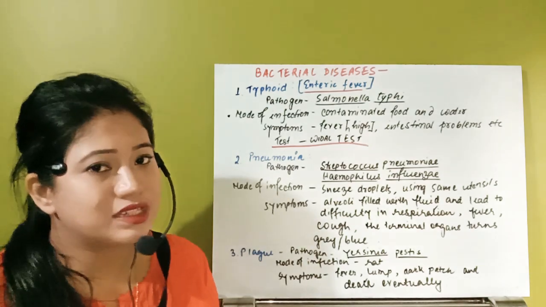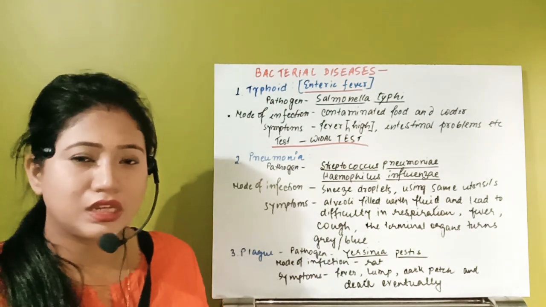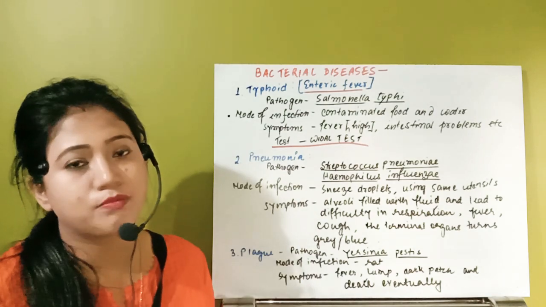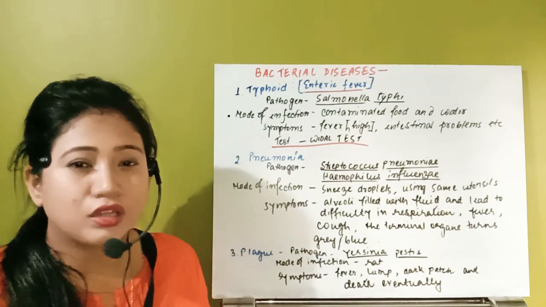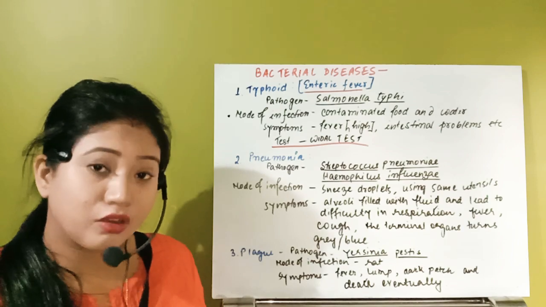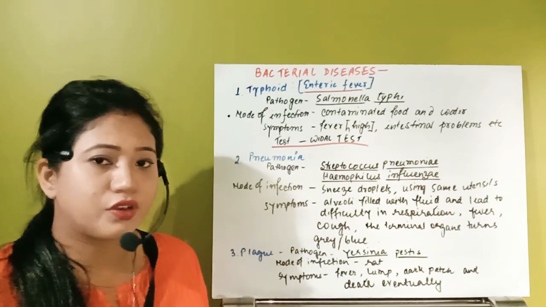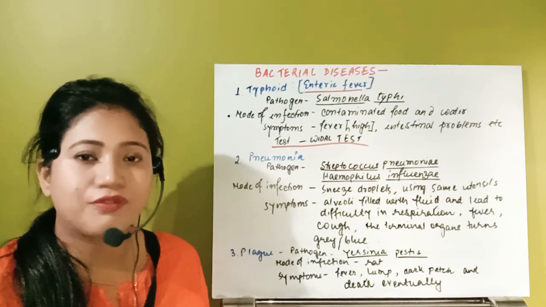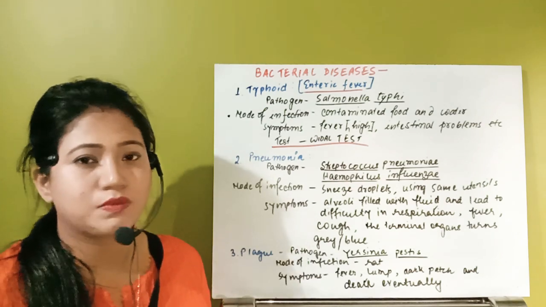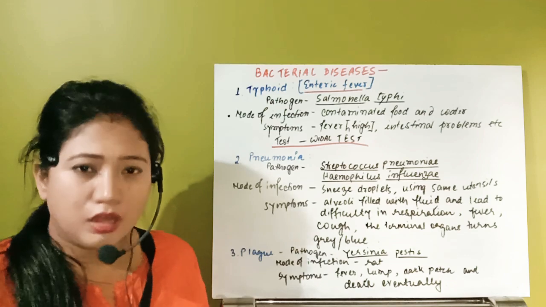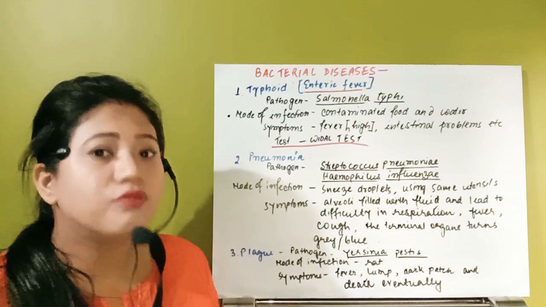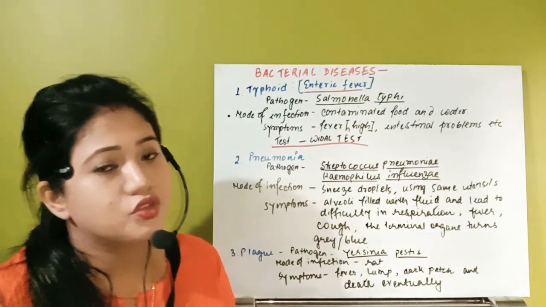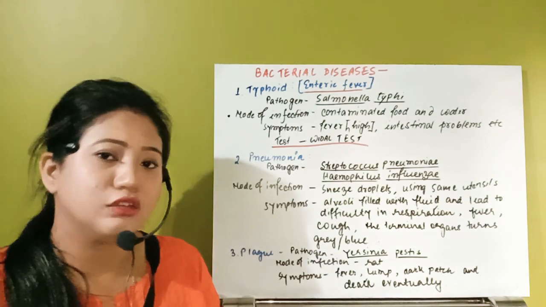This is a severe condition, that a pneumonia patient will develop dark blue colored fingers later on. But first of all, he will have just fever, then chill, cough, then during respiration he will have problems, chest pain, that type of symptoms will appear. So that is the disease, that is pneumonia.